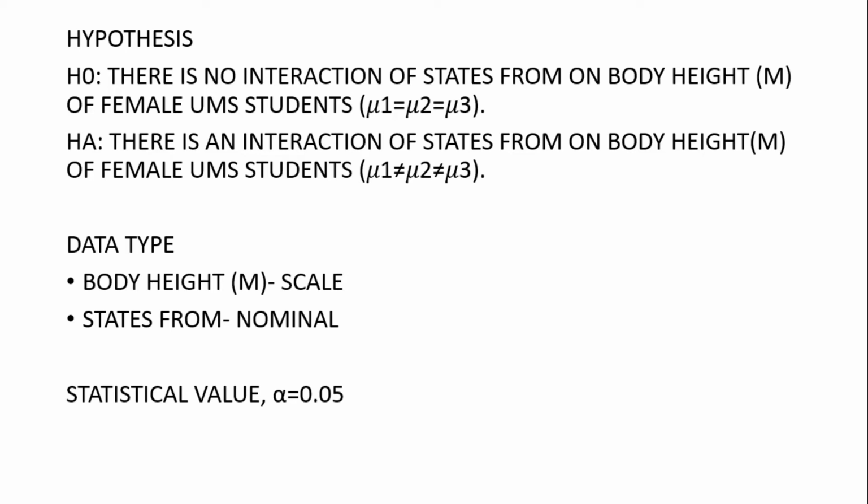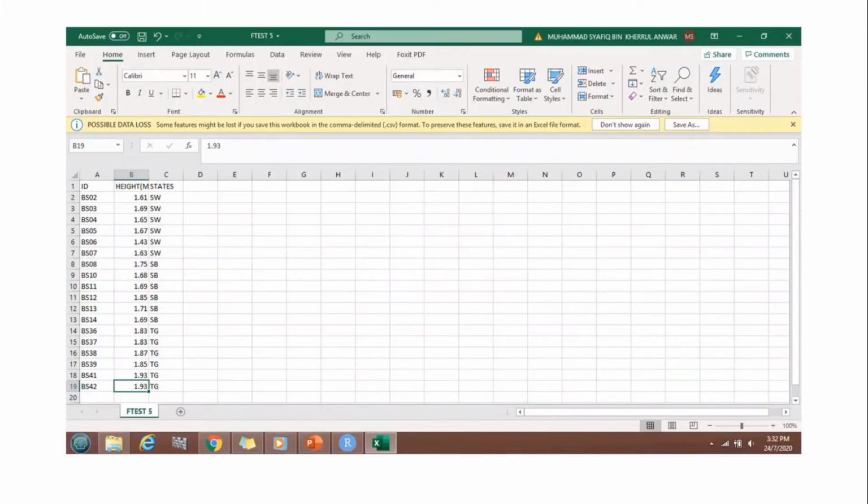Alternative hypothesis: there is an interaction of state on body height in meters of female UMS students. Data type: body height is scale, state is nominal. And I have set this test with alpha 0.05.